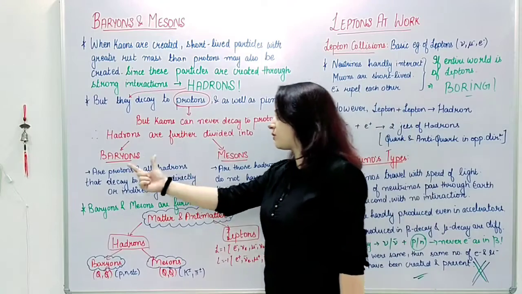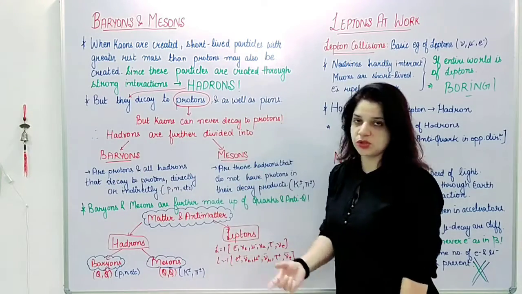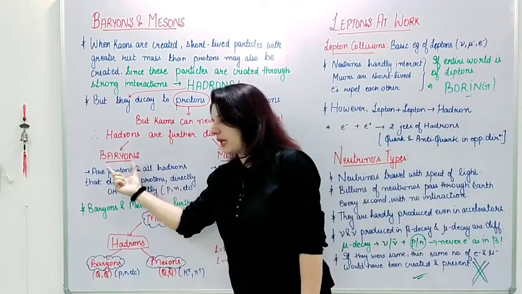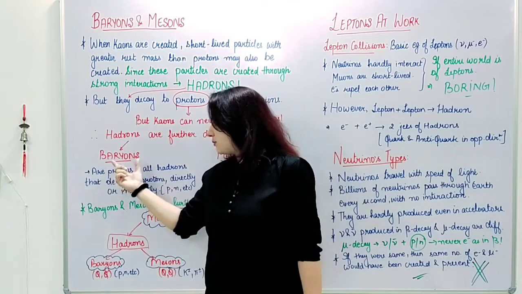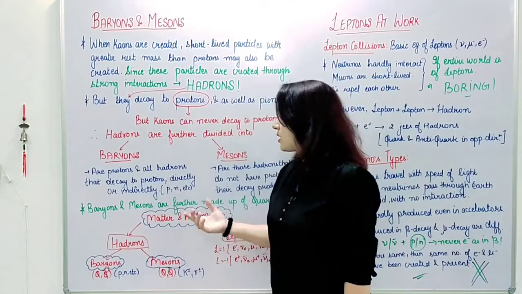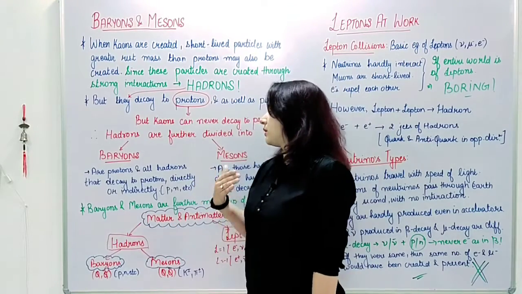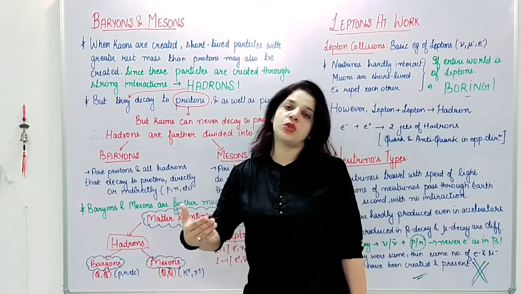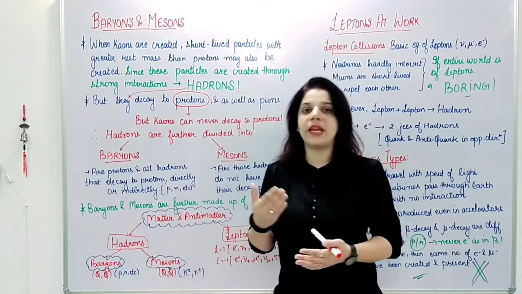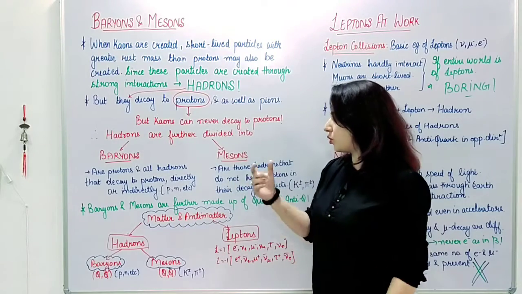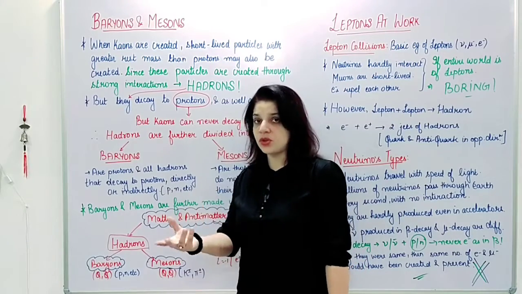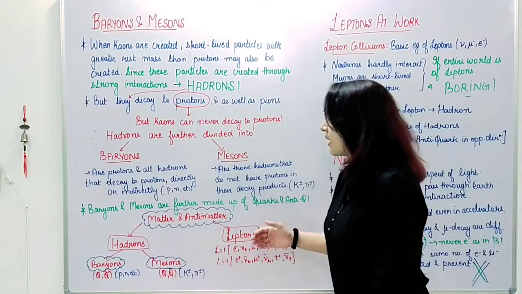What will the two types be? The first will be the baryons and the second would be the mesons. When we are talking about hadrons which decay to protons, the first thing which comes is the baryons. So baryons are protons or any other particles or antiparticles included in the hadrons which decay to protons directly or indirectly, maybe in a chain reaction or in an indirect way, they have protons in their decay products. Those particles will be known as the baryons. For example, protons, neutrons, a neutron getting converted to a proton.